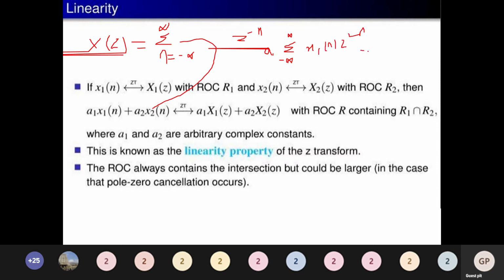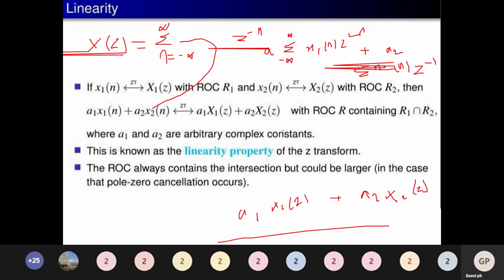Similarly, plus the constant a2 outside, summation x2 of n z power minus n. When we compare this with x of n z power minus n, I will have a1 X1 of z plus a2 X2 of z. So this is how we prove the linearity property.